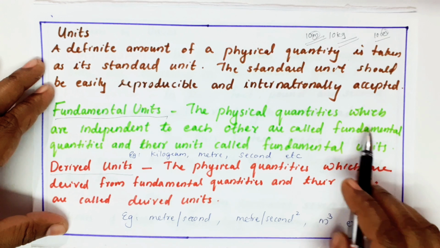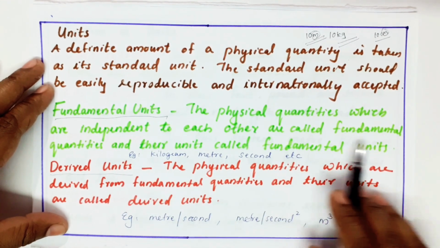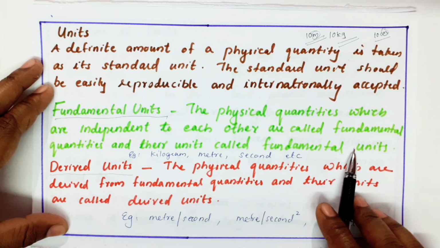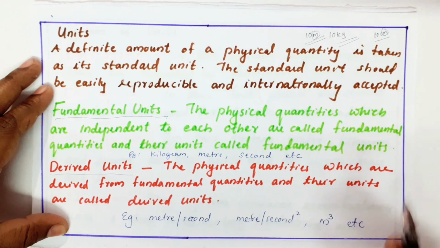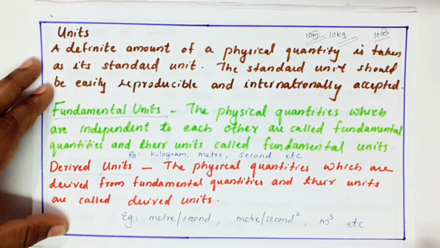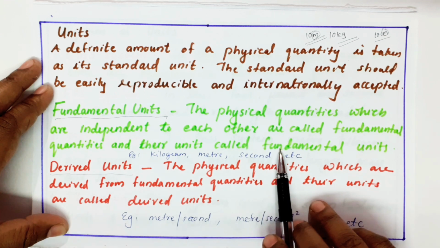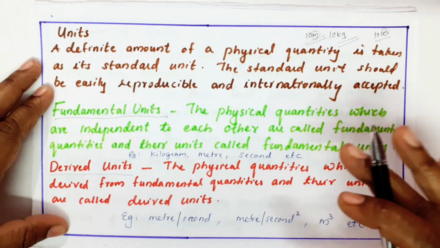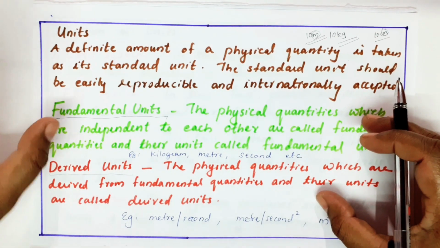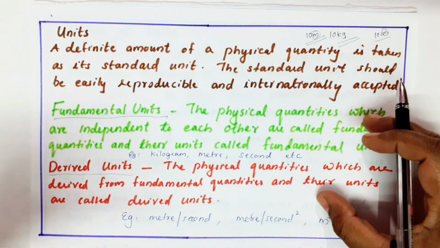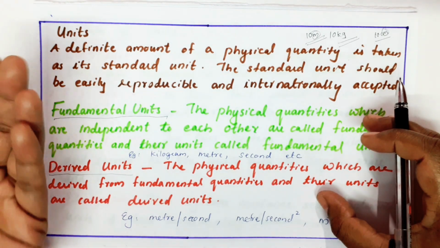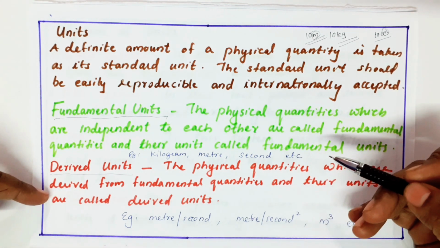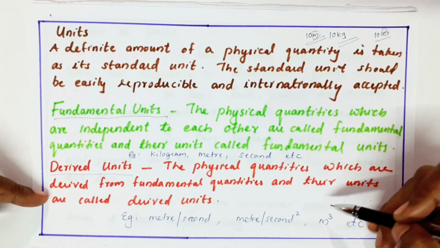Means the physical quantities which are independent of each other are called fundamental quantities and their units are called fundamental units. For example, meter. I cannot derive meter from any other quantity. So meter is a standard one or a basic one. Second is a standard one. Kilogram is a standard one. So these are the basic quantities like our English alphabets, A, B, C, D letters. With those letters, I am going to make some other words that will come under derived units. The quantities which are derived from fundamental quantities and their units are called derived units.